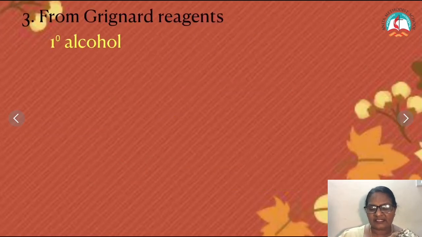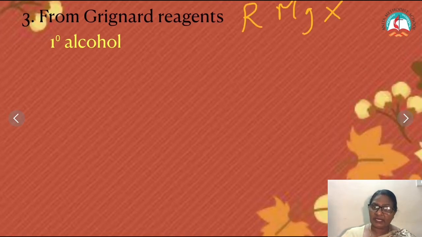Grignard reagents are an interesting class of compounds because an organic part, a halogen part and a metal atom are there. Usually metals do not react with organic compounds, but this is a special class of compounds. And what's interesting is that almost all the functional groups present in organic classes can be prepared by using Grignard reagent. So let us see how to prepare primary alcohol.